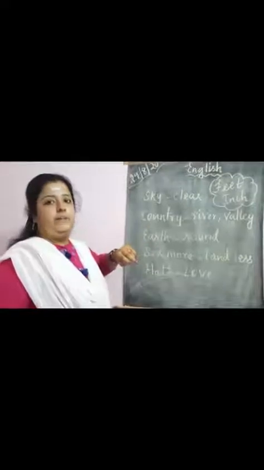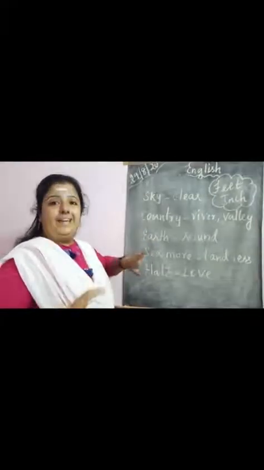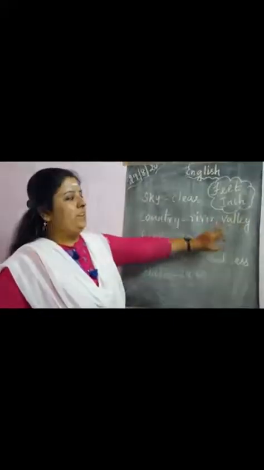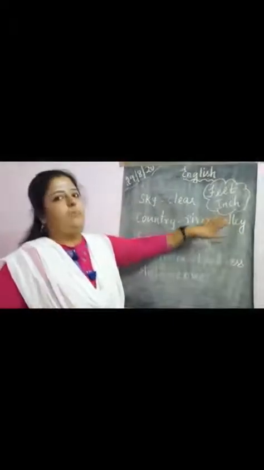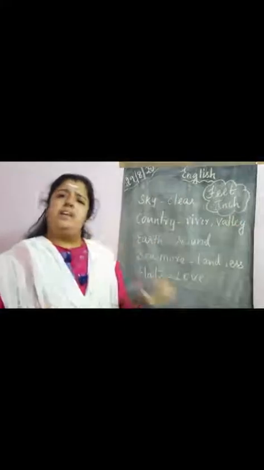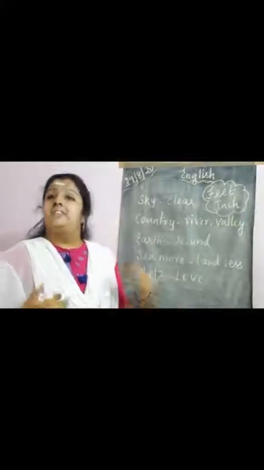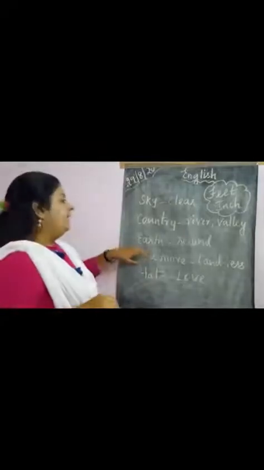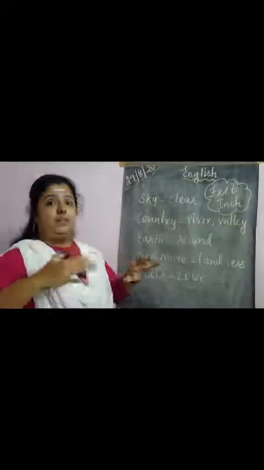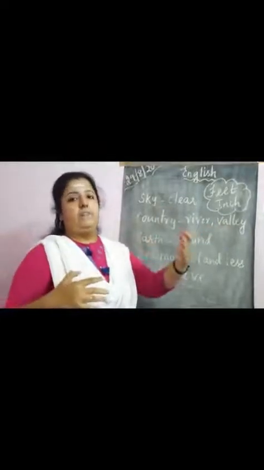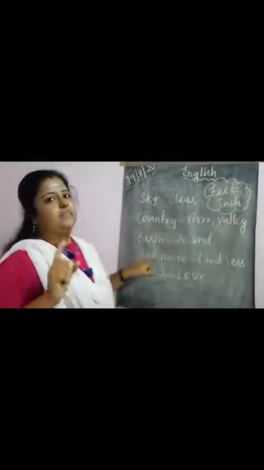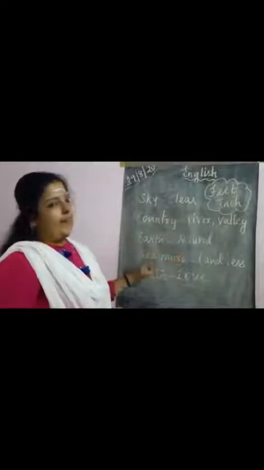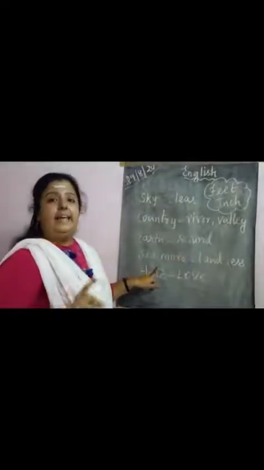Wherever country he was traveling, he can see the country very clearly, where there are many rivers and valleys. I have mentioned them in singular form, but you can make it plural, rivers and valleys. He can see many rivers, many valleys, and even seas when he sees from above. Then after reaching many thousand feet above the ground level, he finds that the earth is round, which I have told you already.